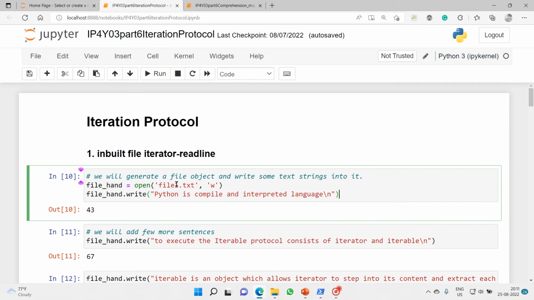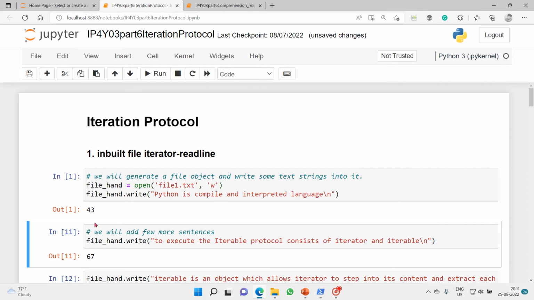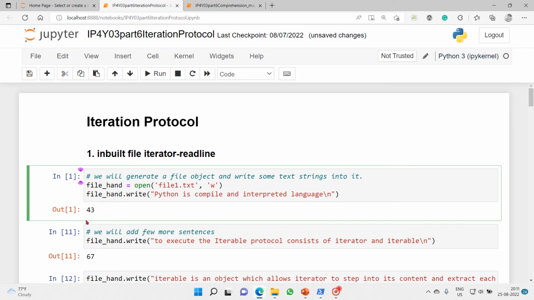Let's execute and see what happens. We have 43 characters written inside our file. Let me add one more thing: I adore coding.